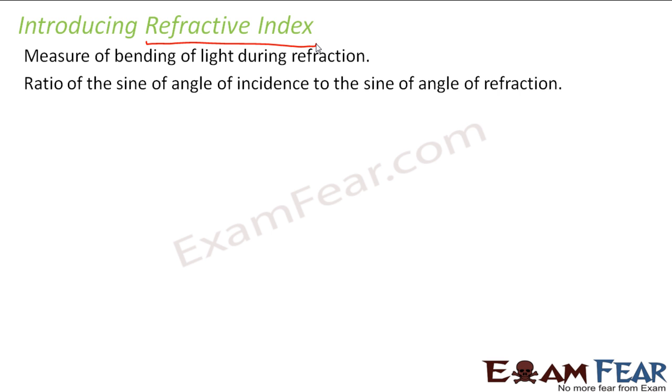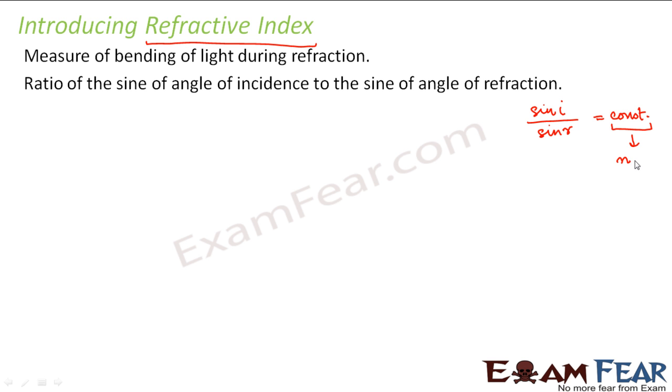So we can write it in terms of an expression. We write it as the ratio of the sine of the angle of incidence to the sine of the angle of refraction. Did you remember something? Just in the previous slide, I told you about Snell's law, which told that sine of angle of incidence by sine of angle of refraction is equal to a constant for a specific pair of media and for a specific color, right? So this constant is nothing but the refractive index.